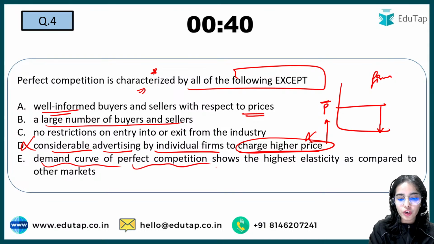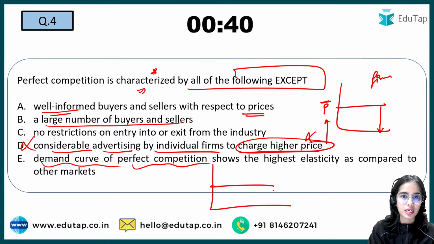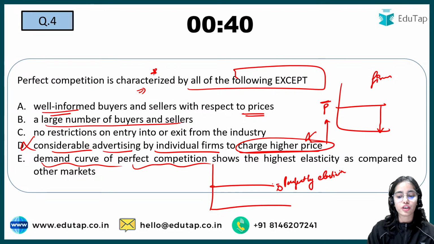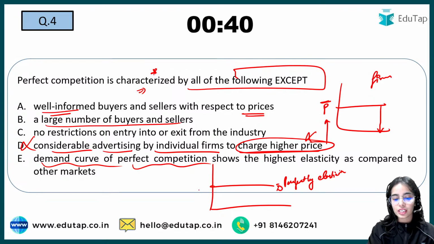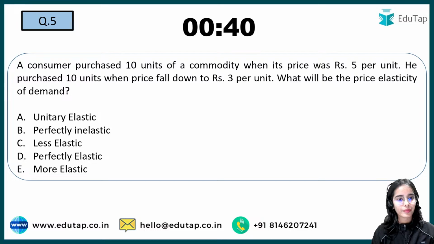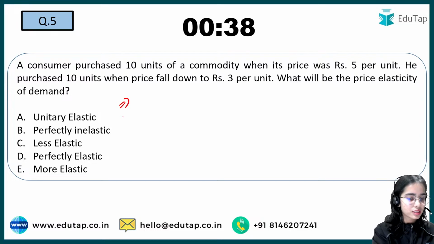The demand curve of perfect competition is perfectly elastic. Perfectly elastic means that in perfect competition, there is the highest elasticity of the demand curve, because the demand curve is perfectly elastic. So that is the idea. So here D is the answer. Next question, try to answer this question.